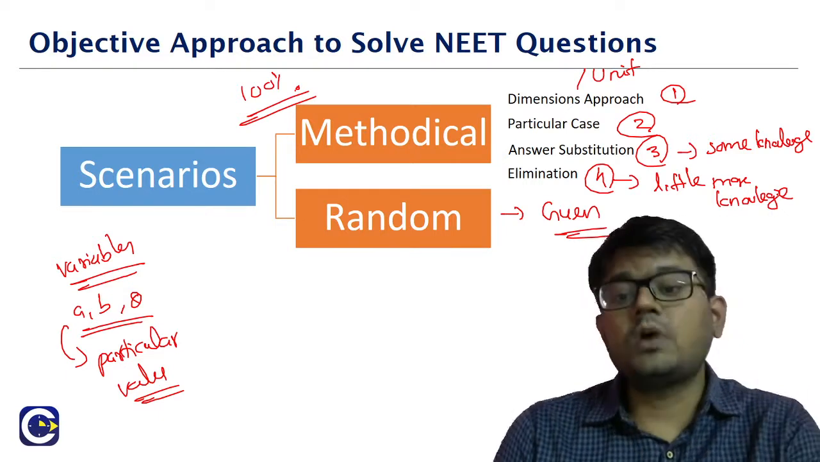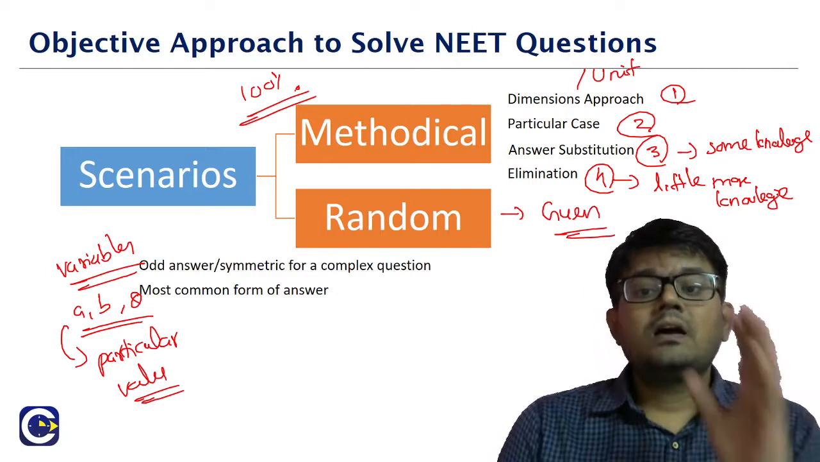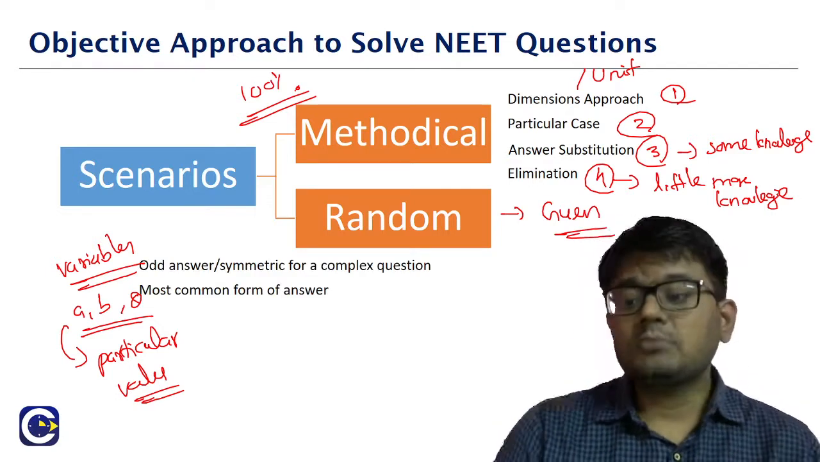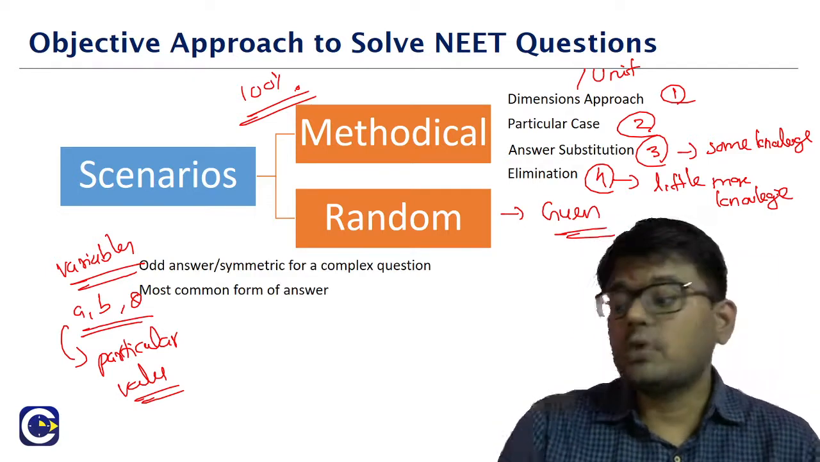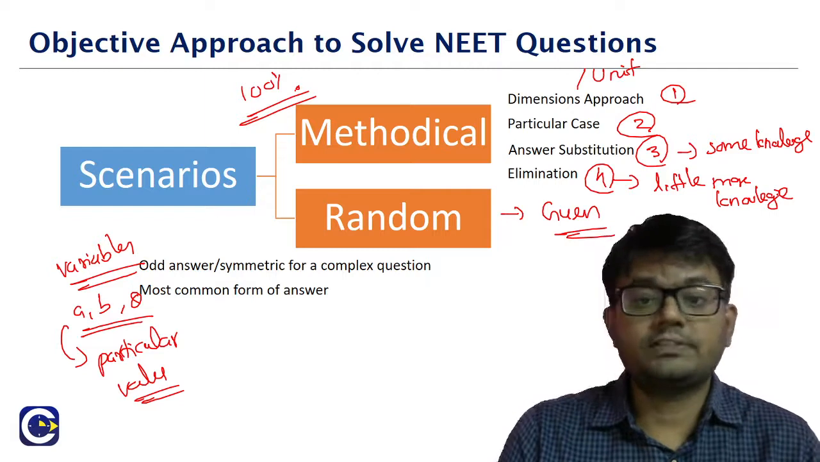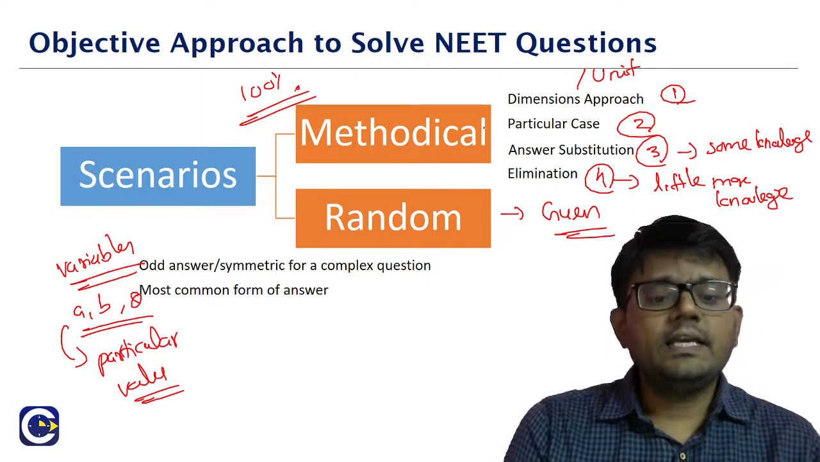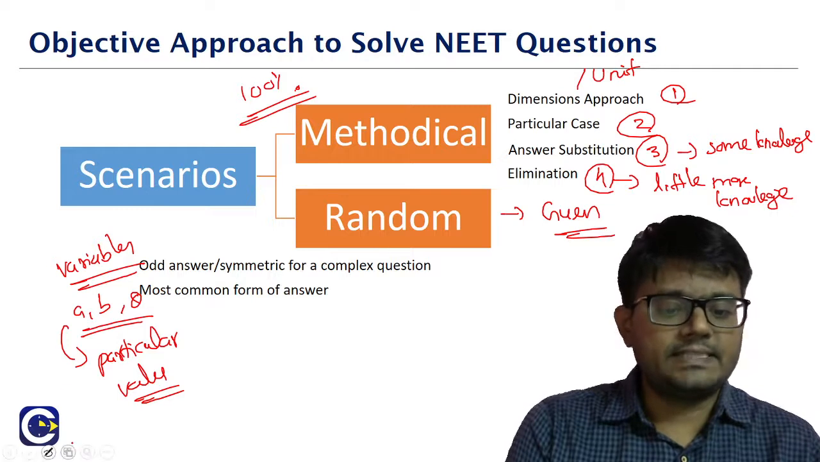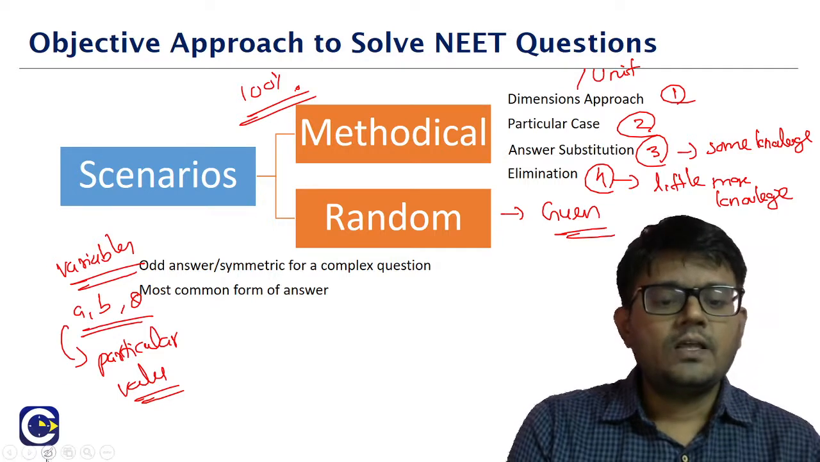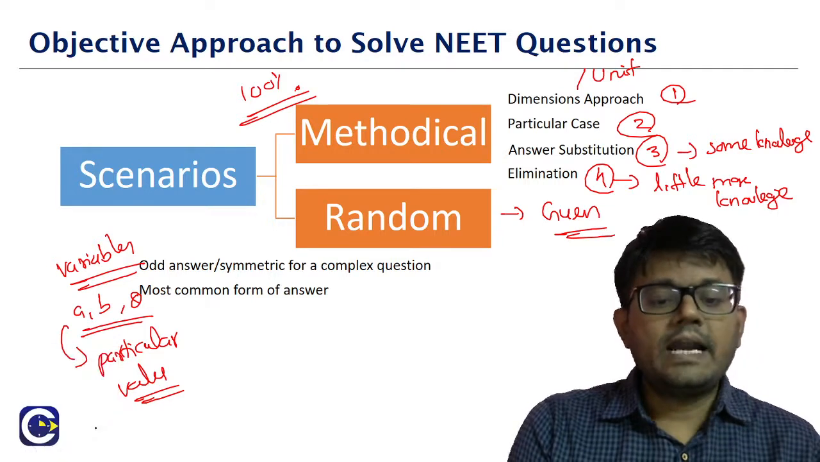The other side is what we call as the random tools. So in random tools, we will not be having surety in terms of getting the answer. So we cannot say with 100% surety that we will be able to arrive at the correct answer. It's like, sometimes it works, sometimes it doesn't. So in this random methods,